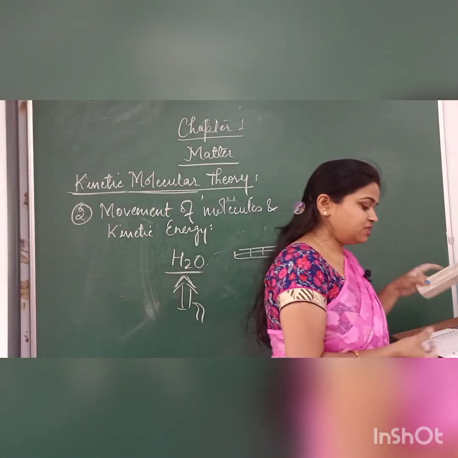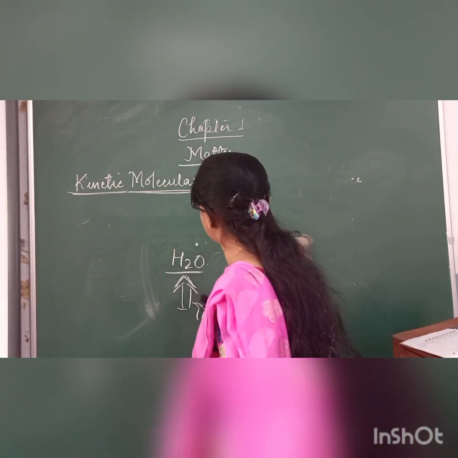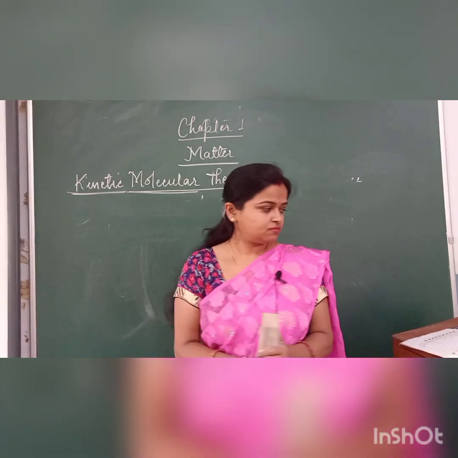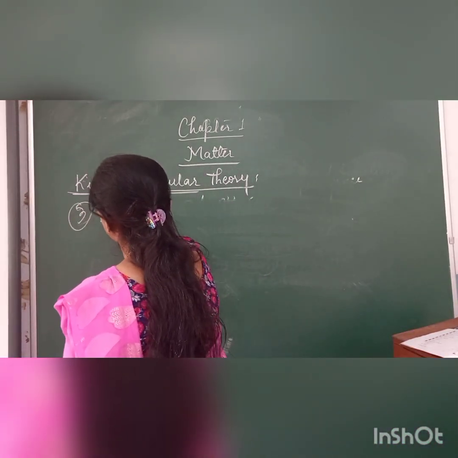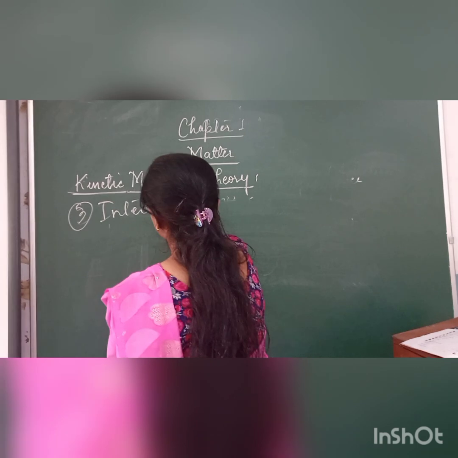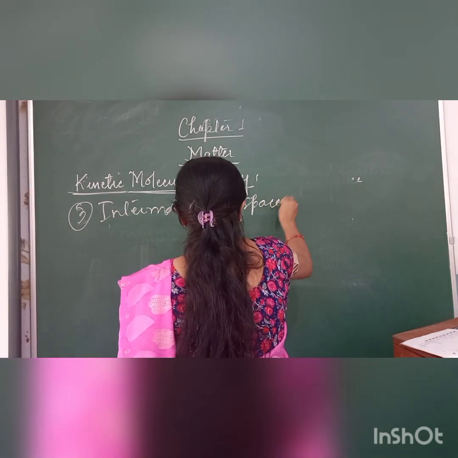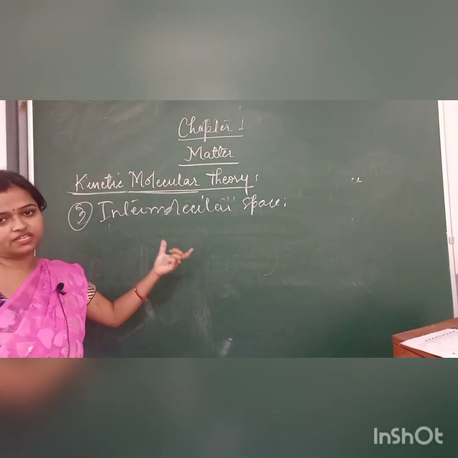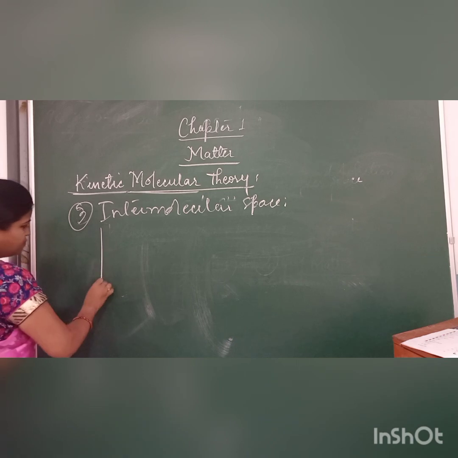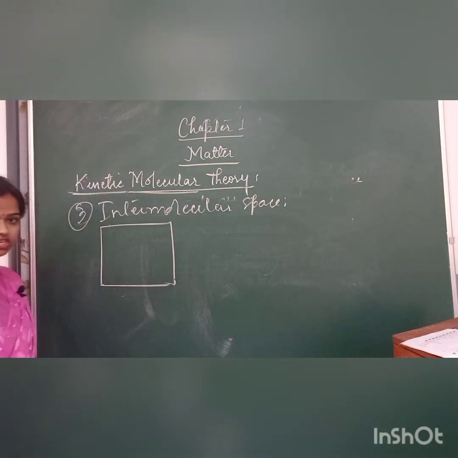Okay. Next, we will go through the intermolecular space. Next is intermolecular space. Just for going through the intermolecular space, suppose this is a molecule of any element. Okay.